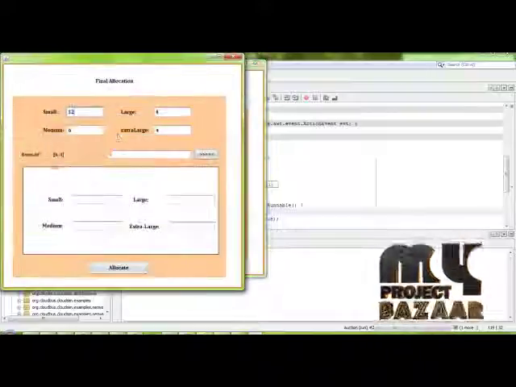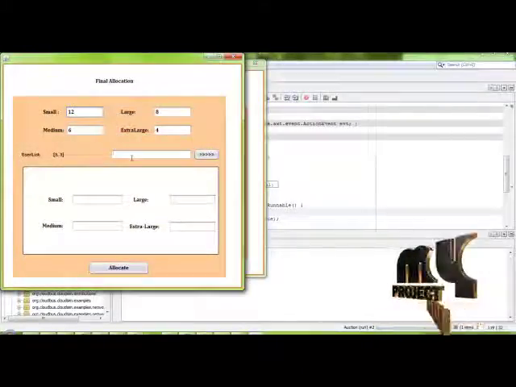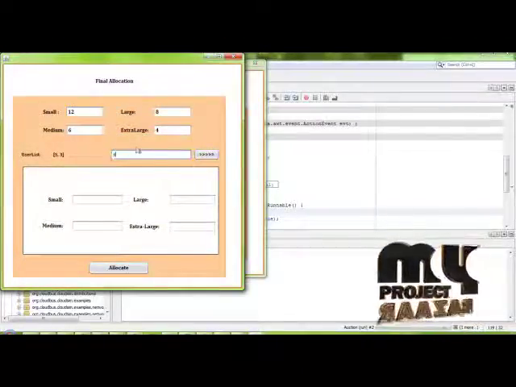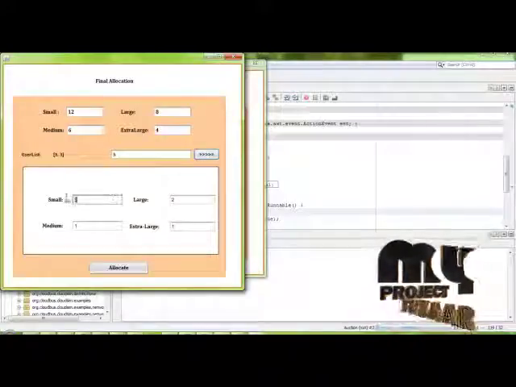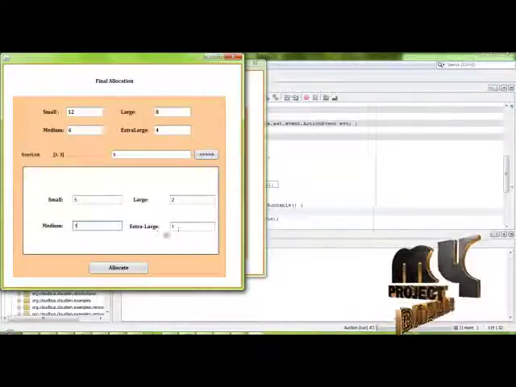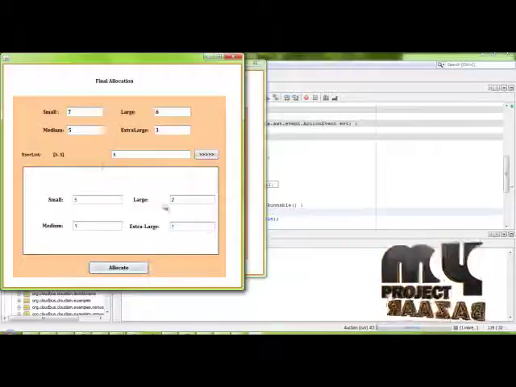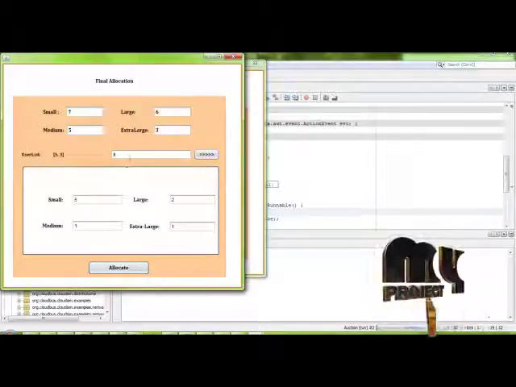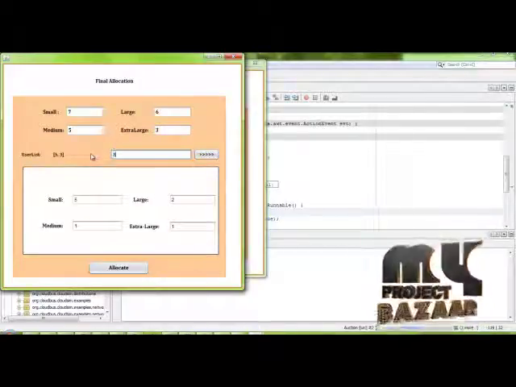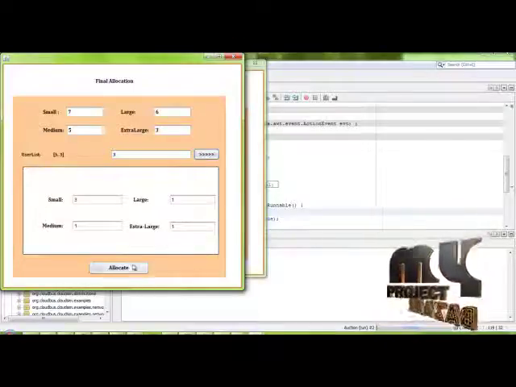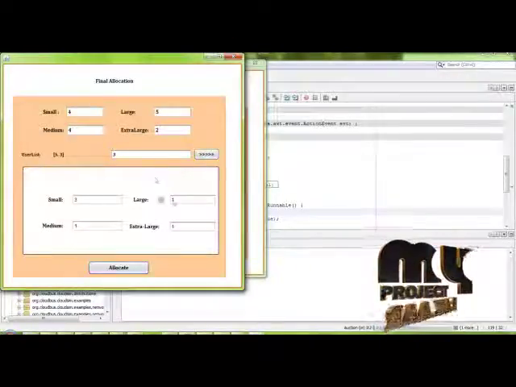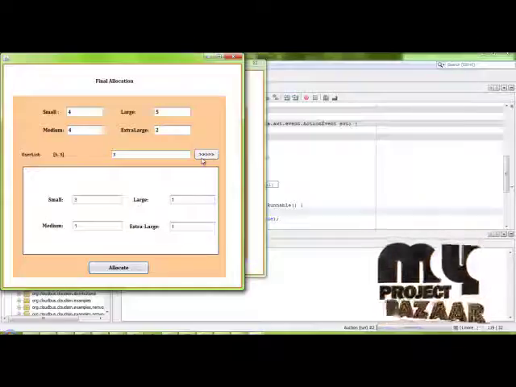Next, for user ID 5 we enter the request: small 5, large 2, medium 1 and extra large 1. Here we allocated. After that we enter 3 and allocate. Now the virtual machines are allocated to the users. Okay, thank you.